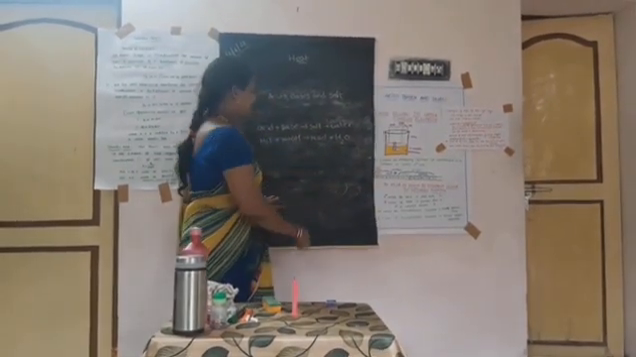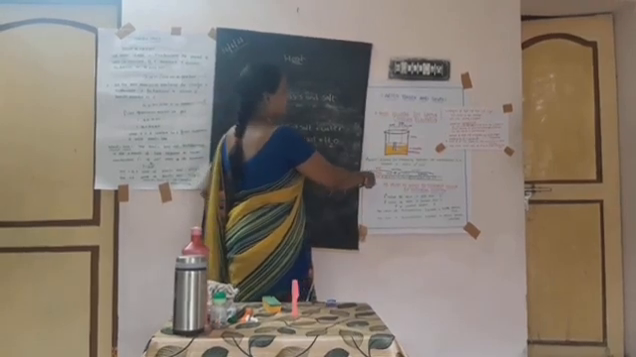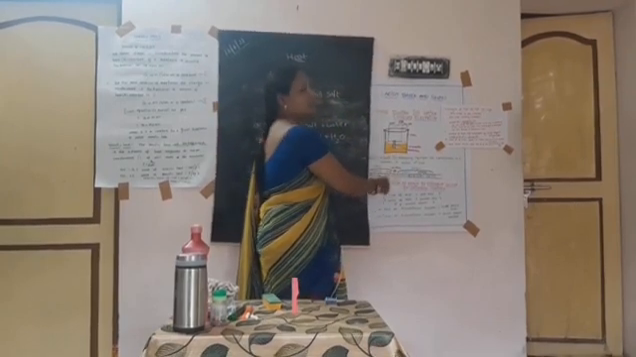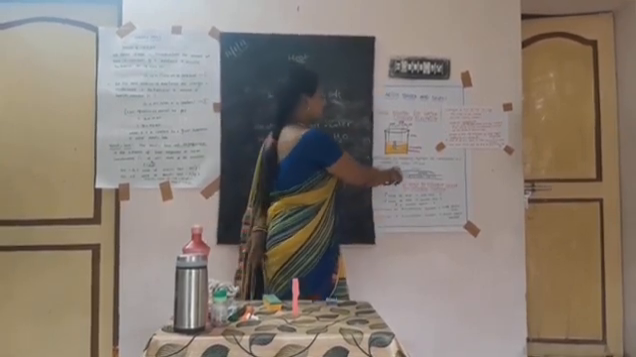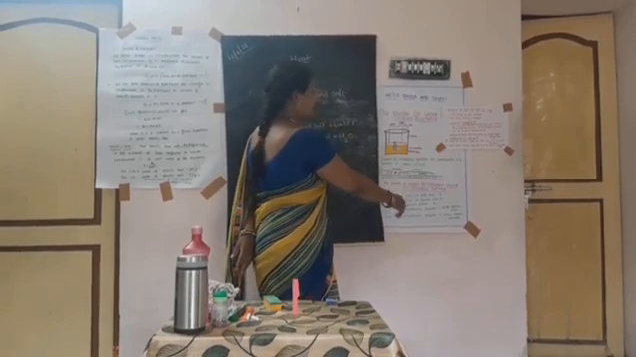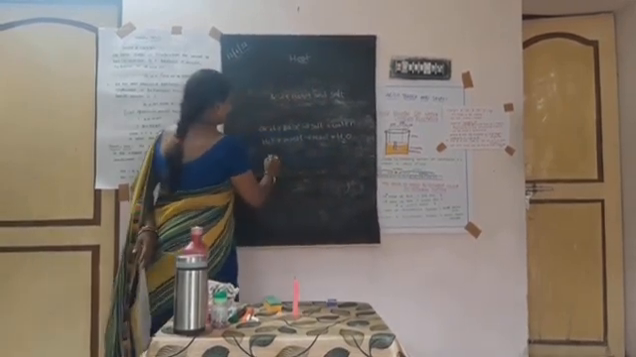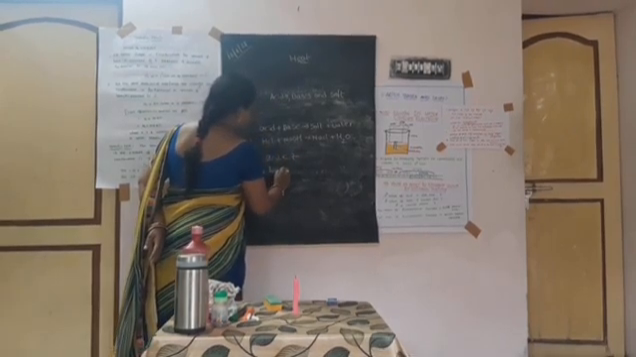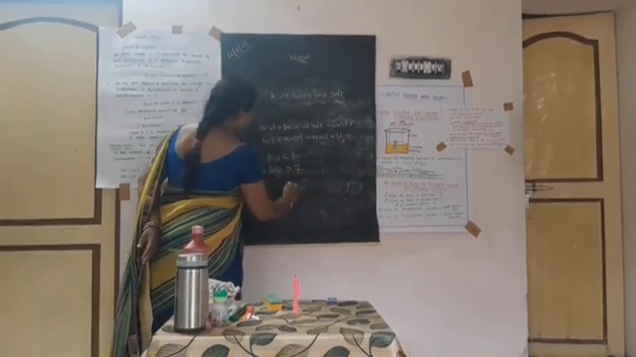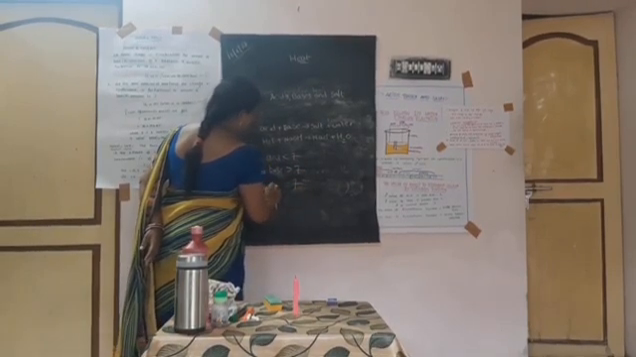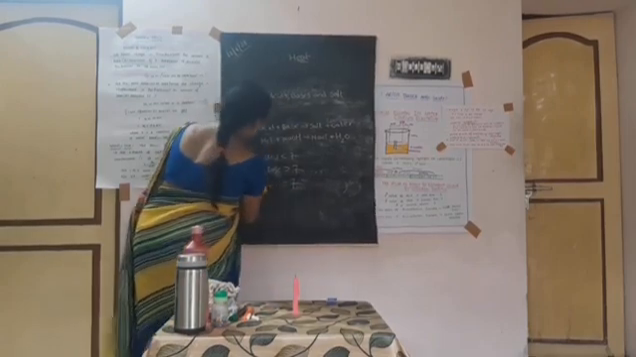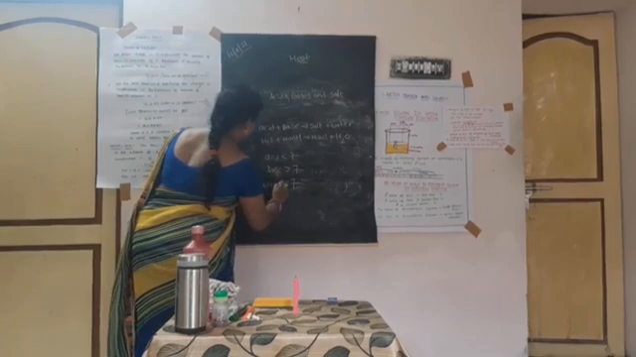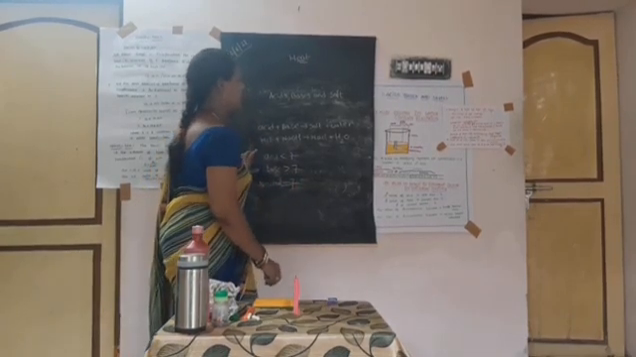Students, what is the pH scale? A scale for measuring hydrogen ion concentration in a solution is called the pH scale. Acid is less than 7. Base is greater than 7. Neutral is equal to 7.